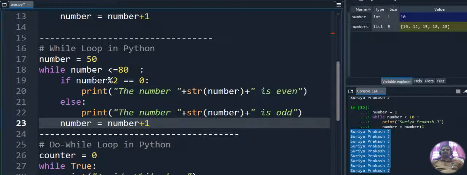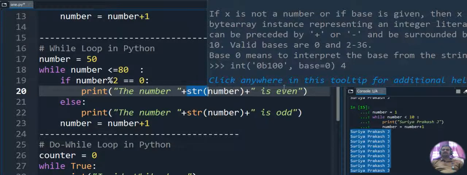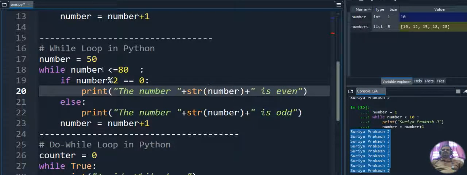Okay, so in this case 50 comes here, 50 less than or equal to 80, so the condition is true. It will go and check the division operation, to identify the remainder. The remainder for 50 is 0, so it will print the number, str number. As I already discussed, str means a typecasting operator. Whatever number we pass will be converted to a string. It converts the integer to a string and displays the output: the number 50 is even. Next iteration, 51 comes, 51 less than or equal to 80, the condition is true.